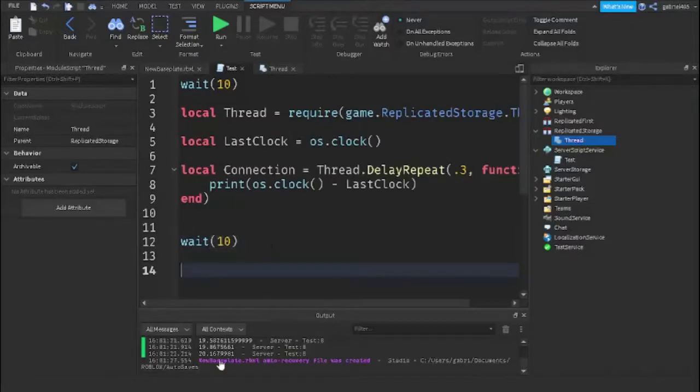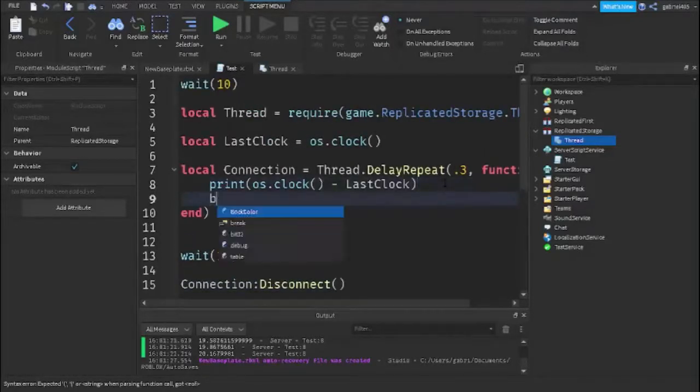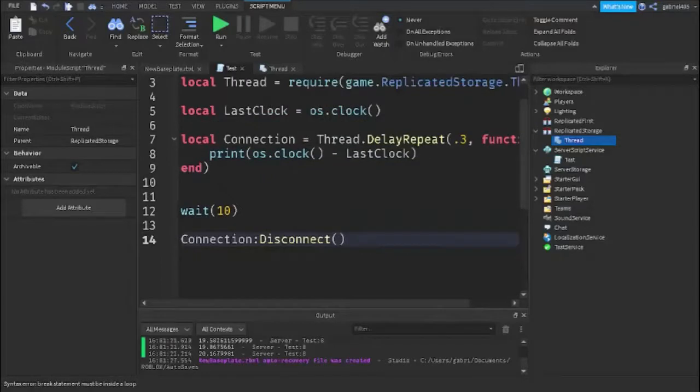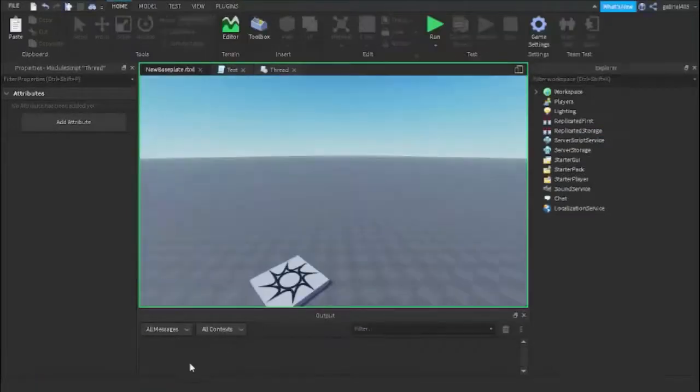And we'll use connection:Disconnect. So that's how we disconnect the delayRepeat loop. This is the same thing as using break, but the only problem is we cannot use break because that wouldn't work. So we're going to use Disconnect, after 10 seconds. Okay, so it should stop that thing in the output.